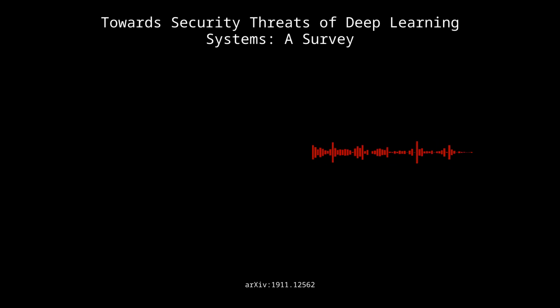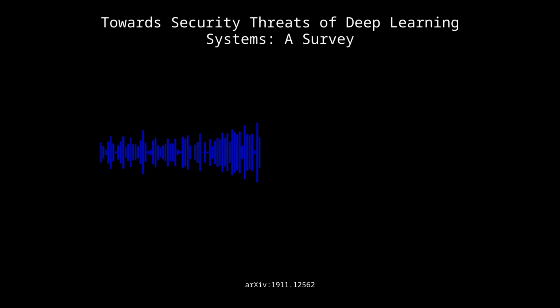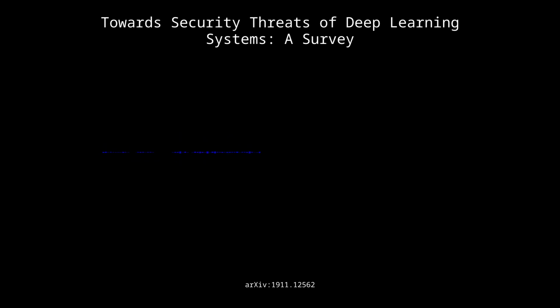Right. What about adversarial attacks? How do we defend against those sneaky perturbations? Well, the paper goes into a whole bunch of different strategies. It starts with this idea of model robustness, which is basically making the model less sensitive to those tiny changes. Okay, so if you can make the model more stable, then those little perturbations won't have as much of an effect. Exactly. And there are a bunch of different ways to achieve that, analyzing the network structure to identify and fix vulnerabilities, extracting what are called DNN invariants, or developing methods to formally verify the robustness of neural networks. So it's about strengthening the core of the model. Right. Making it more resistant to those subtle manipulations.